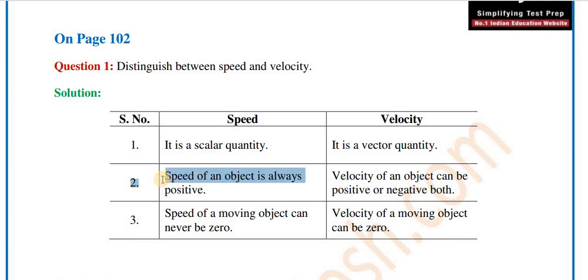Speed of an object is always positive, whereas velocity of an object can be positive or negative too. The third one, the speed of a moving object can never be zero, while the velocity of a moving object can be zero.